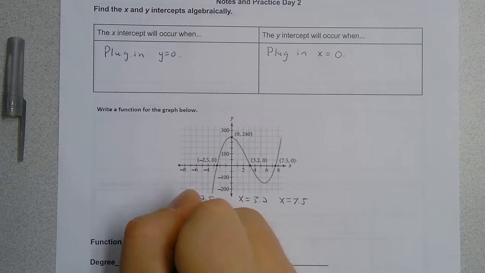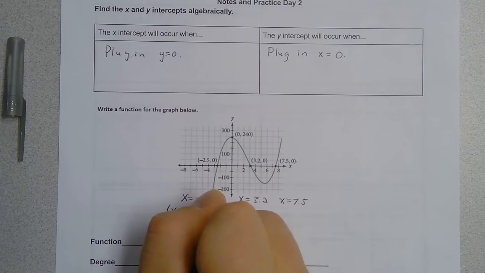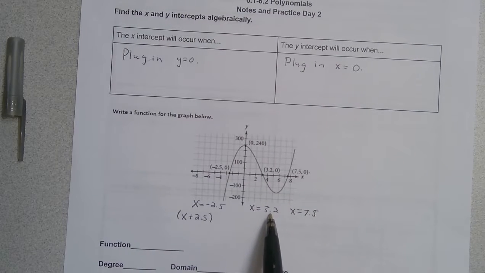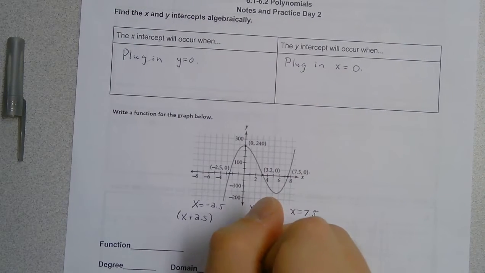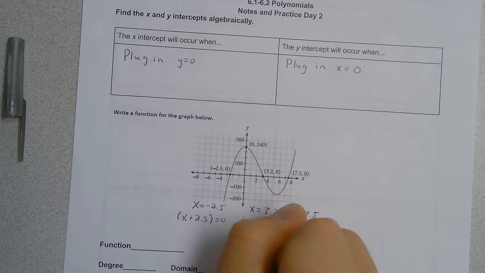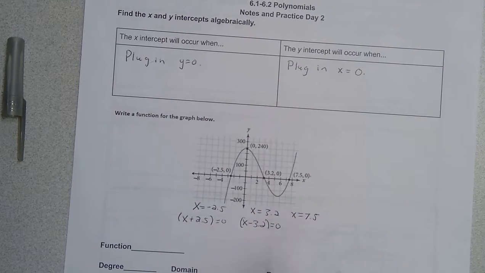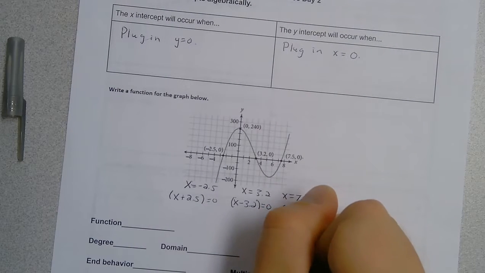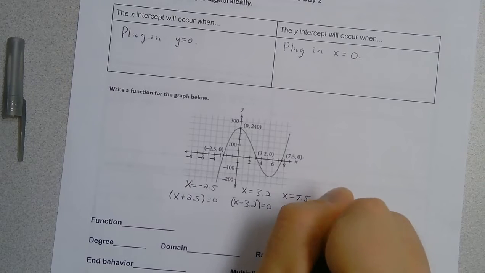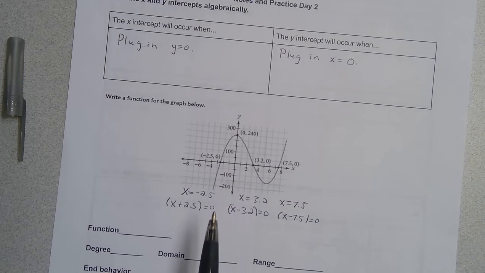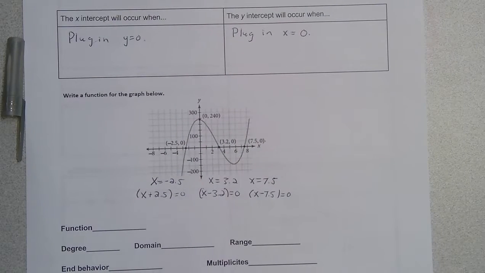So if I look over here, we have x plus 2.5 would be the factor that would have made this equation. Similarly, over here, we can subtract over the 3.2 and say x minus 3.2 equals 0. And then over here, same thing. We can subtract over the 7.5 and set those equal to 0. And then we can multiply all three things together to make our function. However, we might have a vertical stretch or shrink.